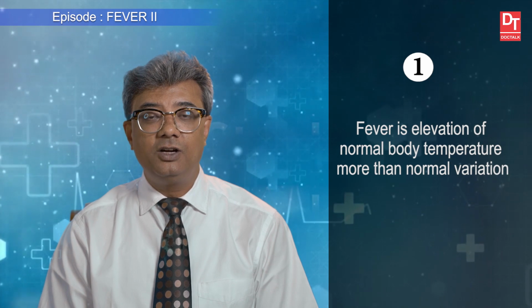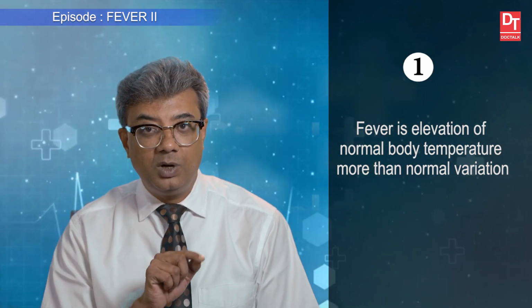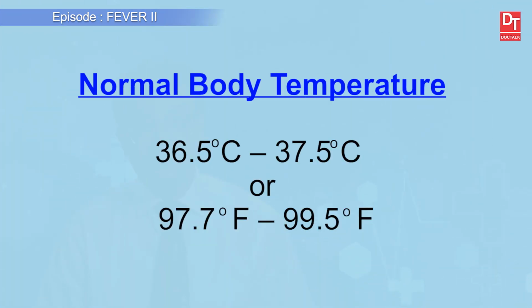So what is fever? Fever is elevation of body temperature more than normal variation. This is number one part, more than normal variation. What is normal variation? The normal variation was 36.5 to 37.5, that is 97.7 to 99.5, that was normal variation.